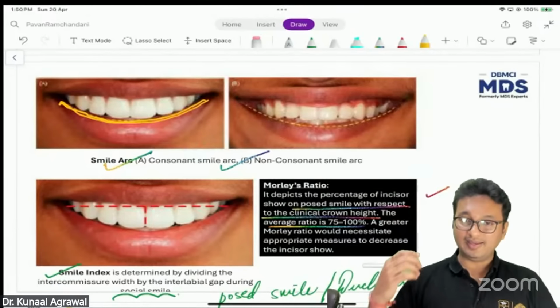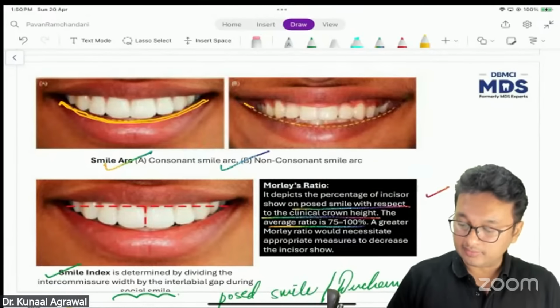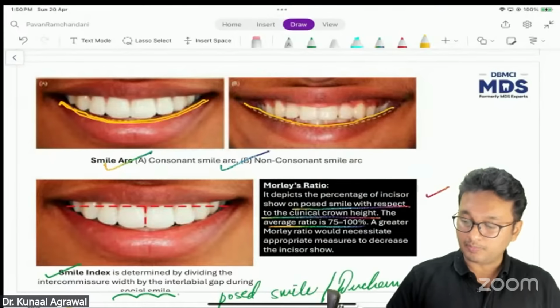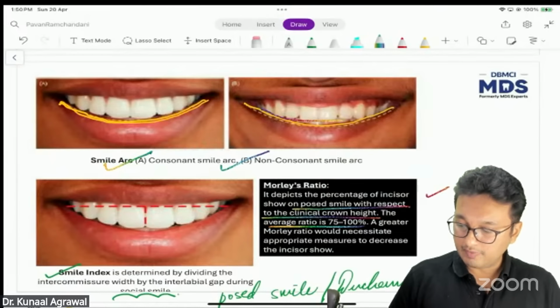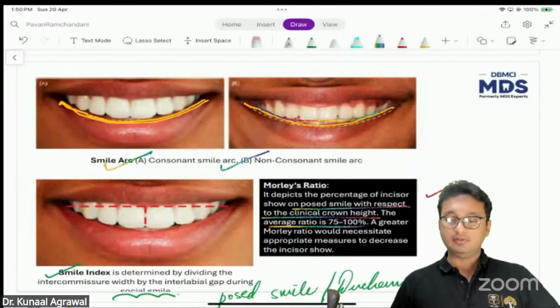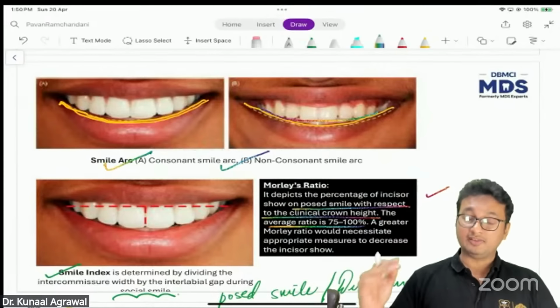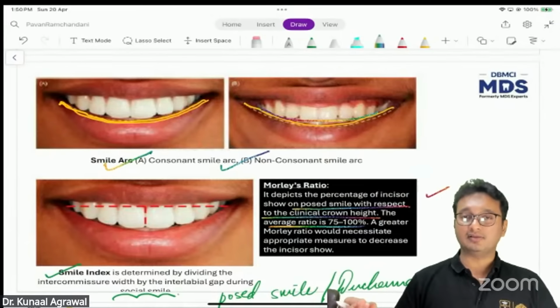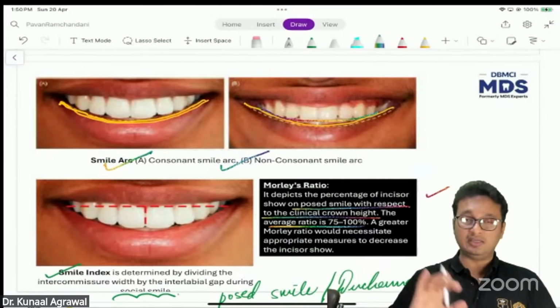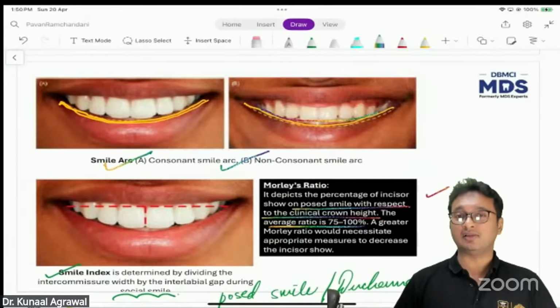Whereas in the second case, you can see the curvature is not proper. That is called a non-consonant smile arc. And there's one more, a reverse smile arc. The relationship is exactly opposite to the consonant smile arc. So that is called a reverse smile arc.